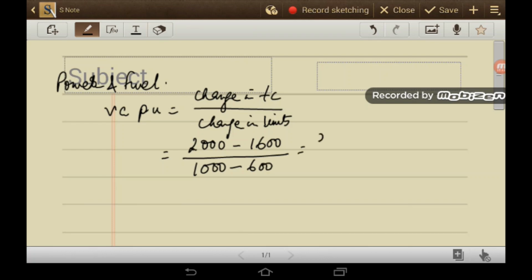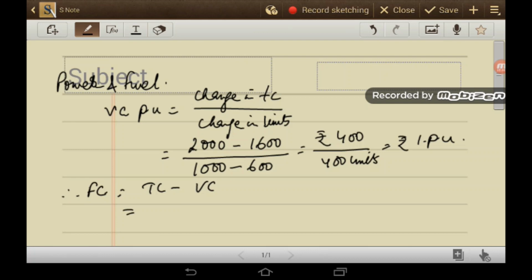So this is rupees 400 by 400 units, which is rupee 1 per unit. Therefore fixed cost of power and fuel will be total cost minus variable cost. So total cost at 100% activity level is 2000 minus 1000 into 1. So this gives total fixed cost of power and fuel as 1000 rupees.